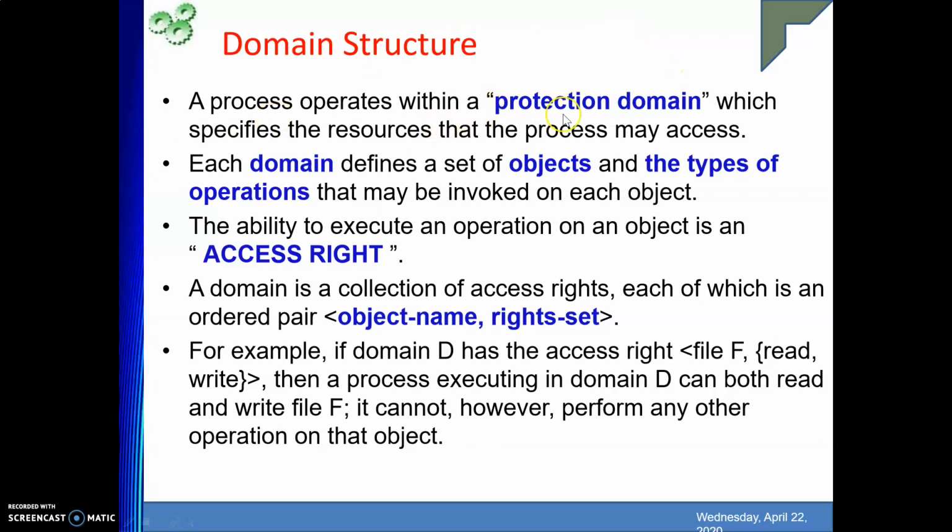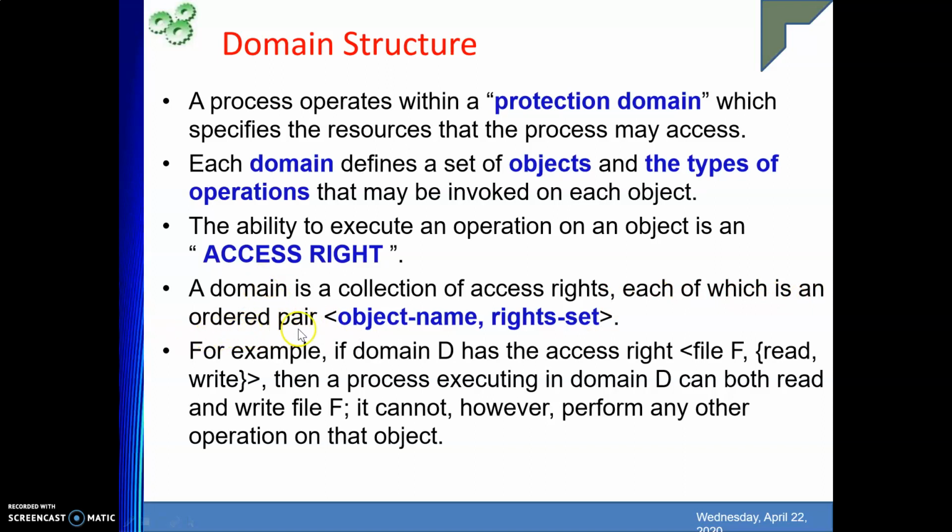So a process operates within a protection domain which specifies the resources that the process may access. The resources, first, is your object. Each domain defines a set of objects and the types of operations that may be invoked on each object. One is the object, and on the object, the types of operation, right? Then the ability to execute an operation on an object is known as an access right. That means I have that particular access right on that object. Next is the bigger one. A domain is a collection of access rights, each of which is an ordered pair.